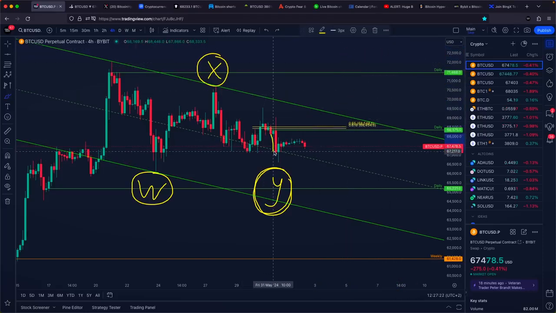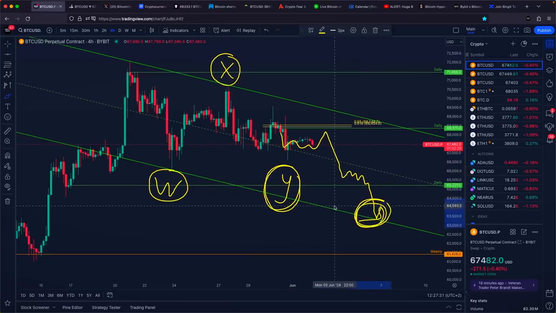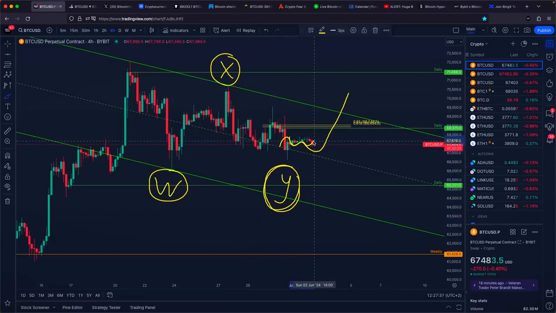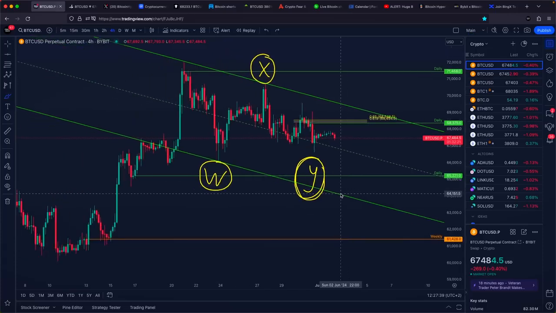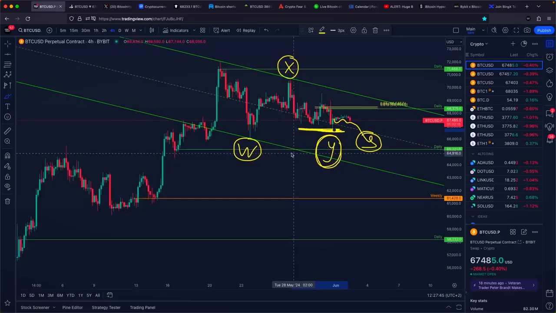However, let's consider an alternative scenario. What if, instead of an upward move, Bitcoin descends towards the lower target of the Y wave we discussed earlier? This could happen if the Y wave hasn't actually completed yet. Remember, it is crucial to have both a bullish and bearish plan. If Bitcoin does move lower, it could pose a significant challenge. Not only would it breach important lows, but it would also lose crucial support levels.